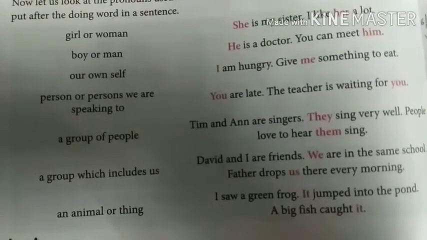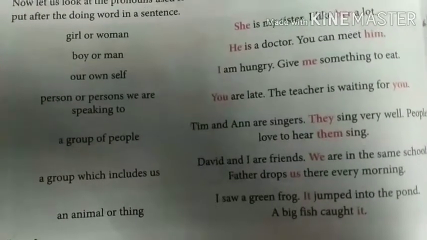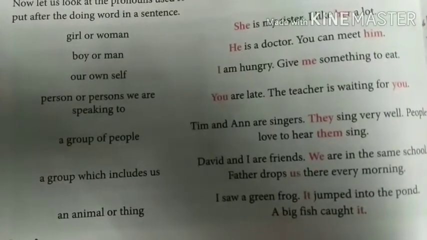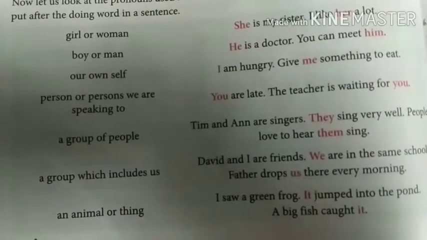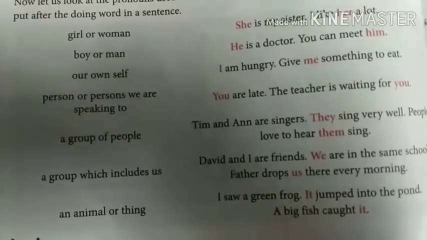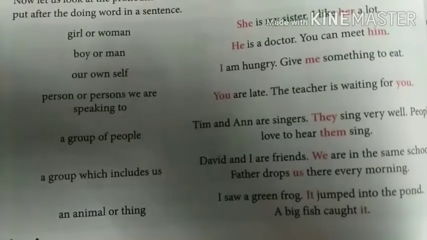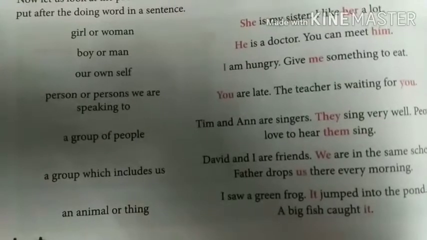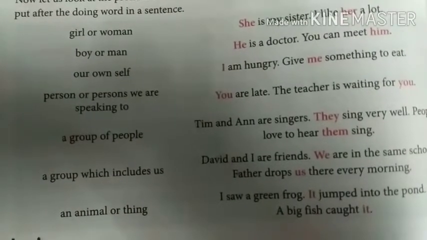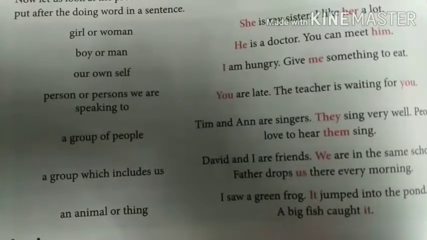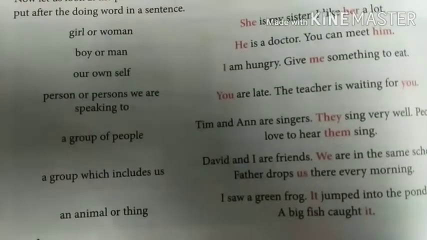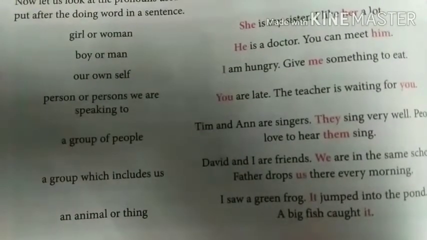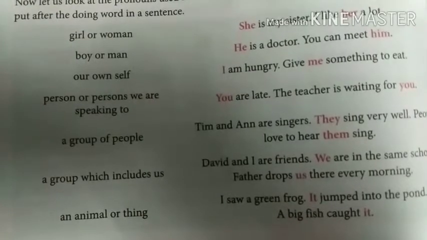These all are pronouns. The letters which have been written with the red color, these are pronouns. Now I will ask you, what do you mean by pronouns? So what will you reply? Pronouns are the words that are used in place of nouns, so that the noun is not repeated in a sentence.